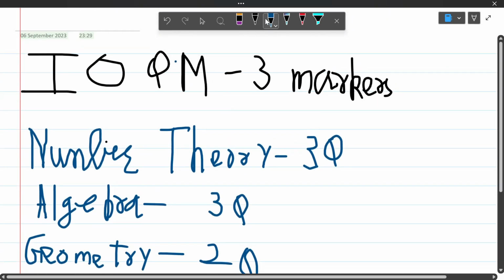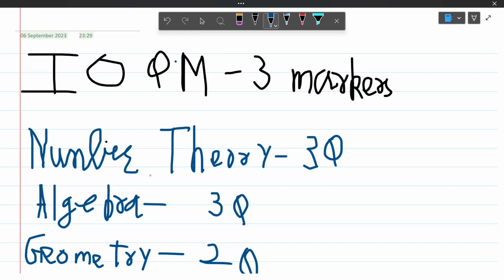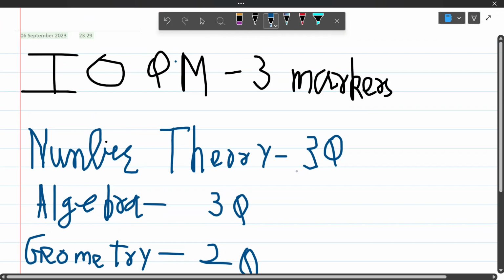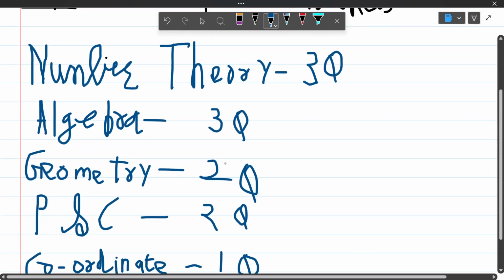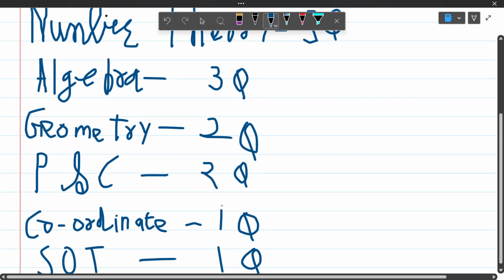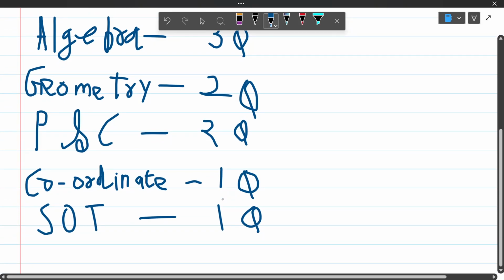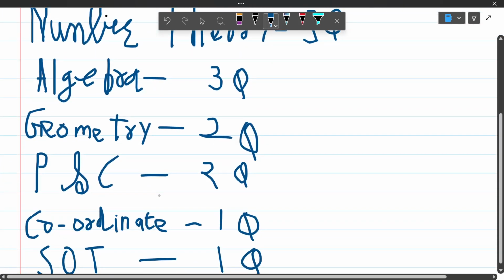Okay. Let's start with the analysis of 3 markers now. So here is a simple breakup of the 10 questions, showing from which topic how many questions came. There were 3 problems from number theory, 3 problems from algebra, 2 problems from geometry, 2 problems from P&C, 1 problem from coordinate geometry, and 1 problem from SOT.